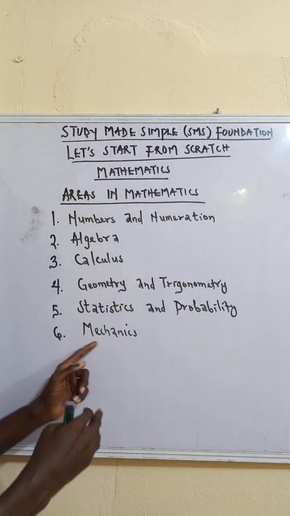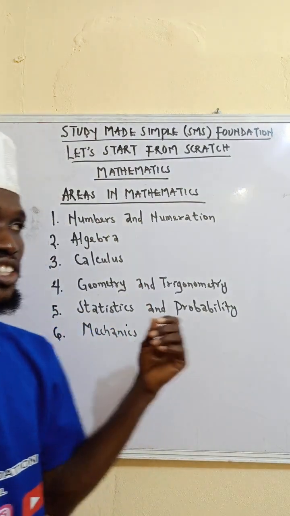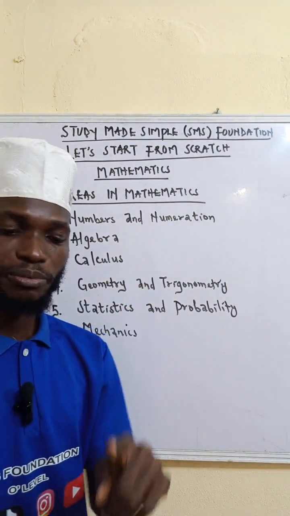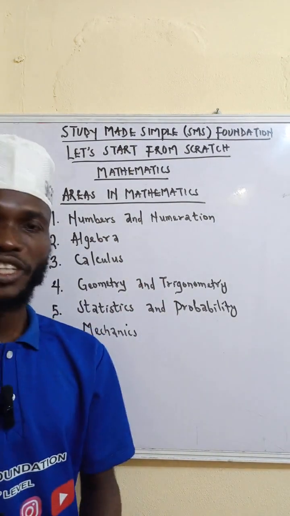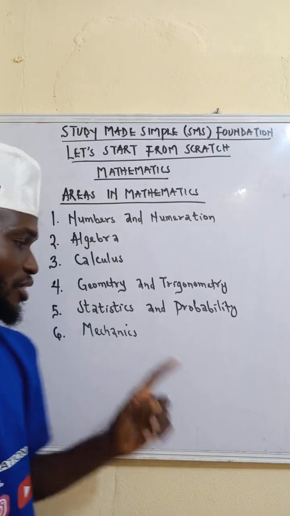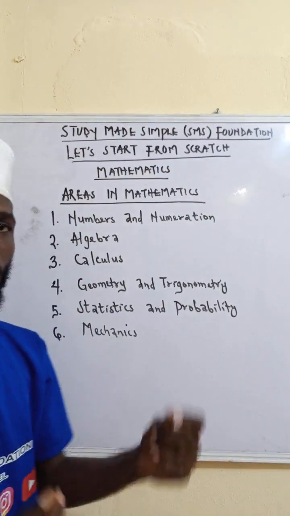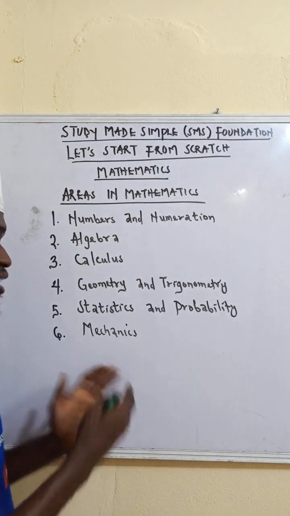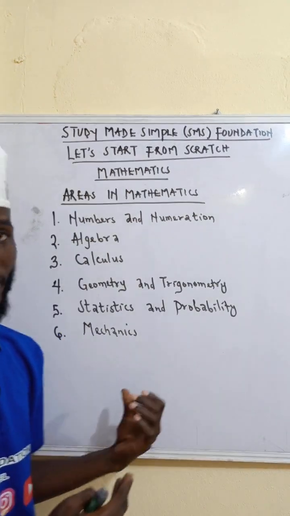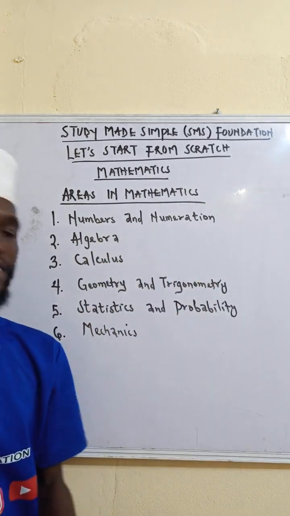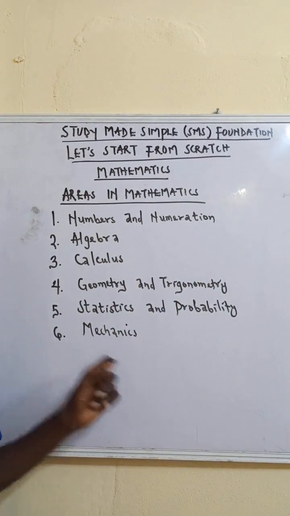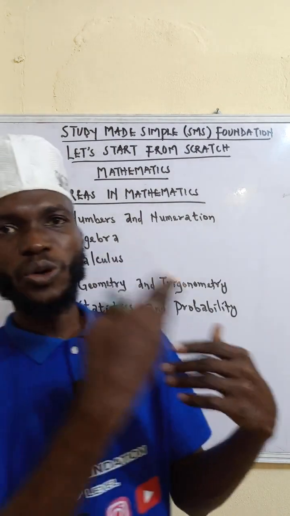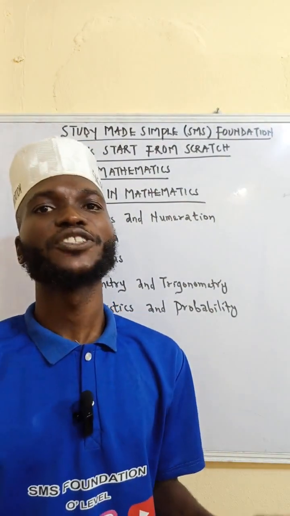Under this, you'll be talking about composition and resolution of forces, Newton's laws of motion, friction, equilibrium of forces, motion itself, and so many things under physics, in fact, machines. So for advanced level mathematics, mechanics. Now, if you know where you are going, you will not suffer too much.